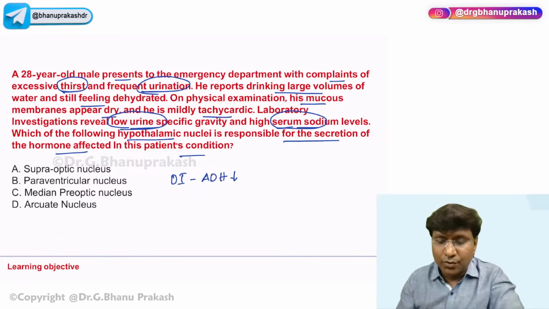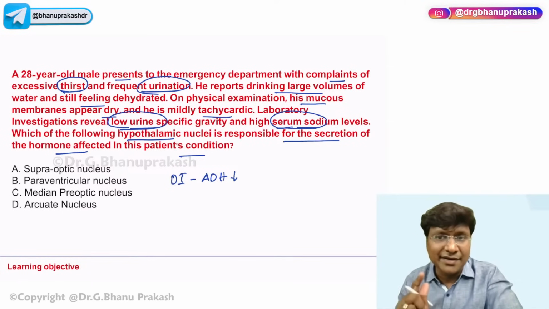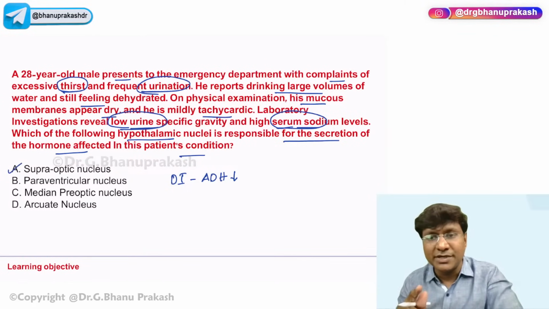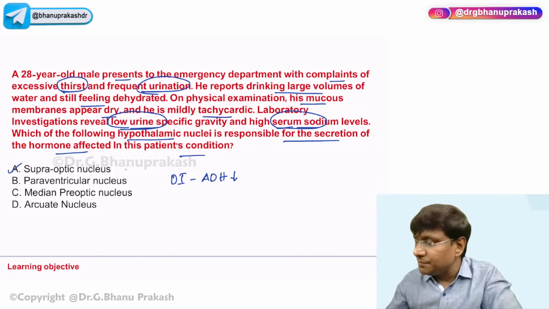Now, where exactly is this antidiuretic hormone produced? Please remember, the antidiuretic hormone is produced in the supraoptic nucleus. And it is not only the antidiuretic hormone that is produced there. Another important hormone produced in the supraoptic nucleus is oxytocin.